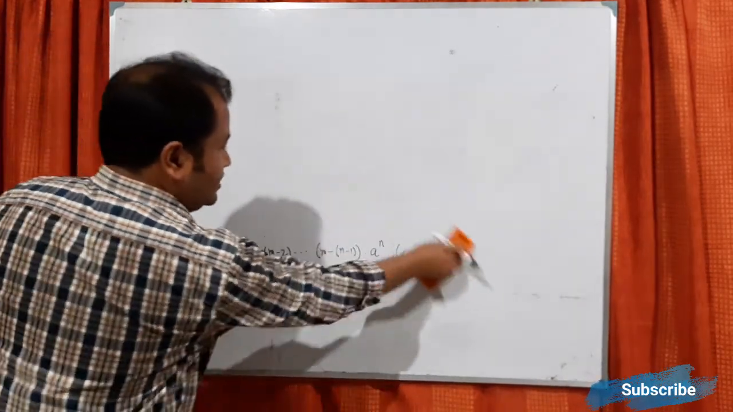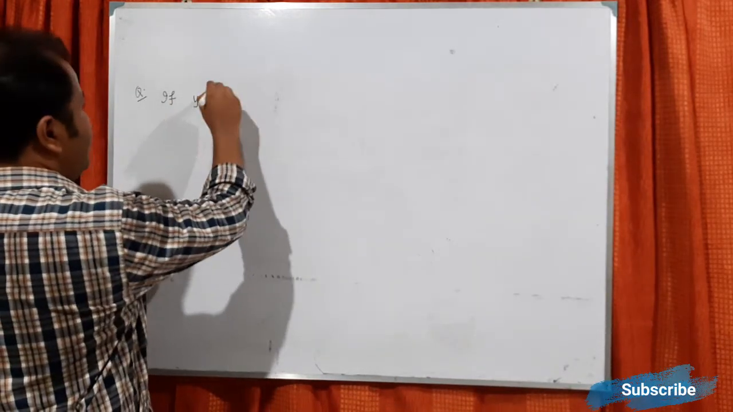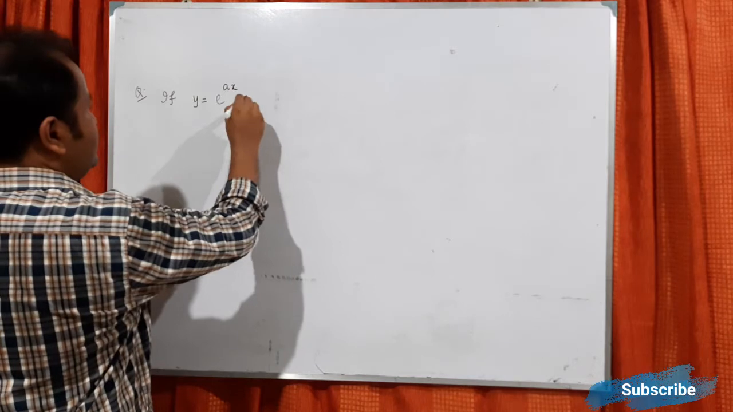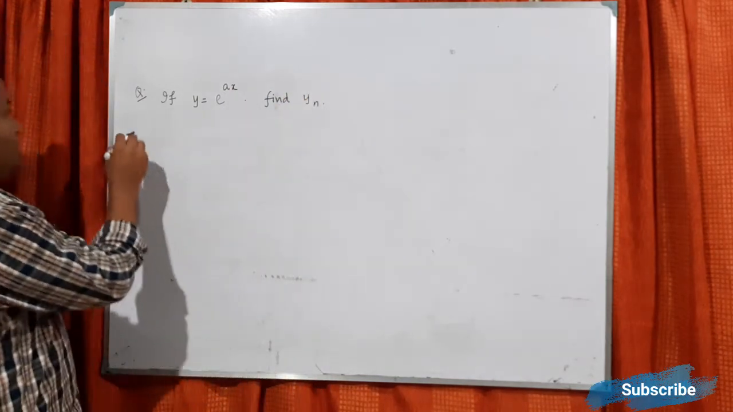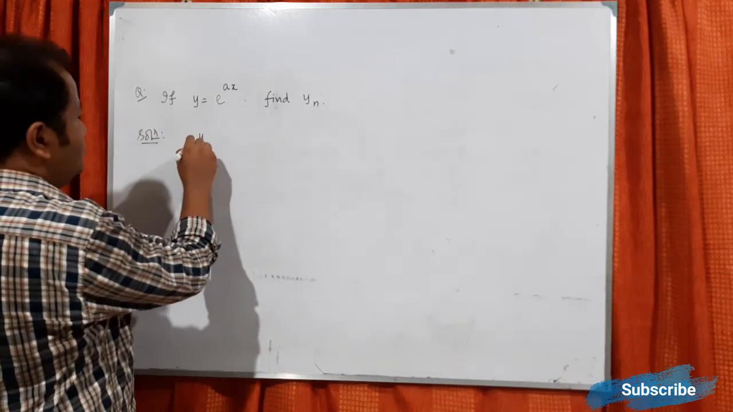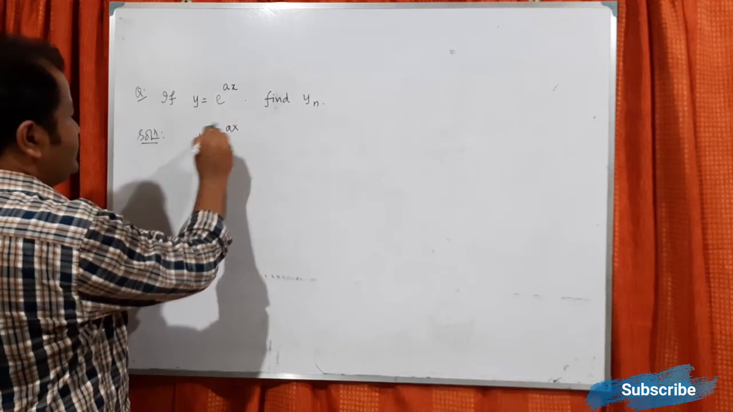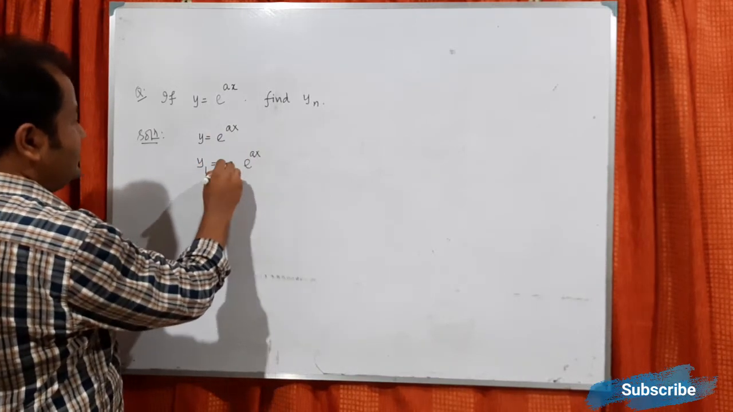Let us do another one. This one is very easy. e power ax, find yn. So if I go for the solution, y equals e power ax. So what will be y1? It will be e power ax, a.